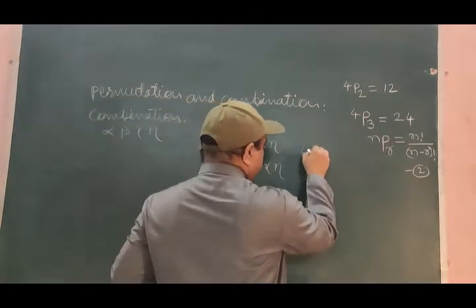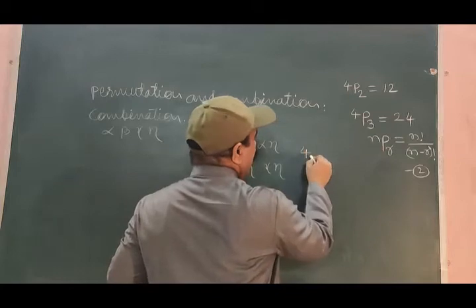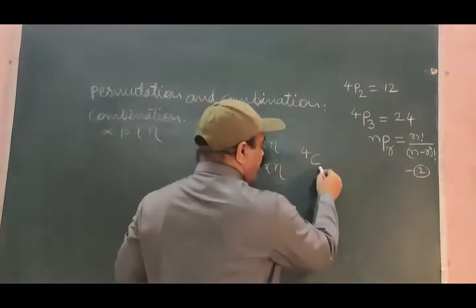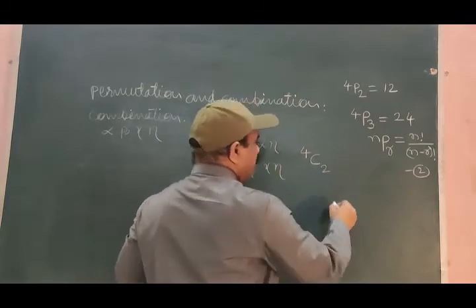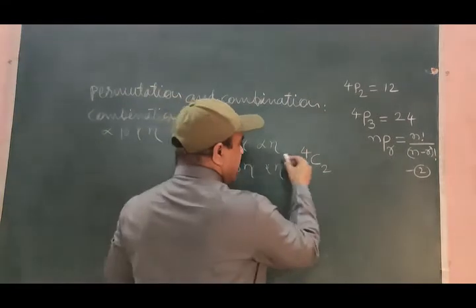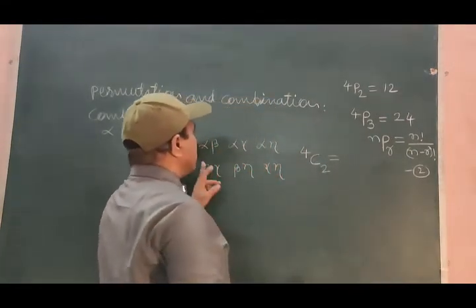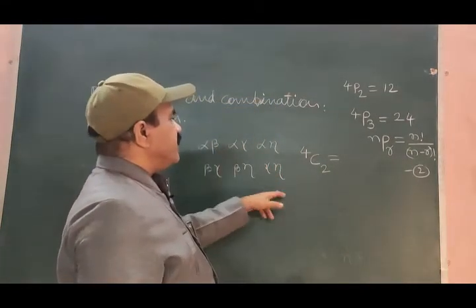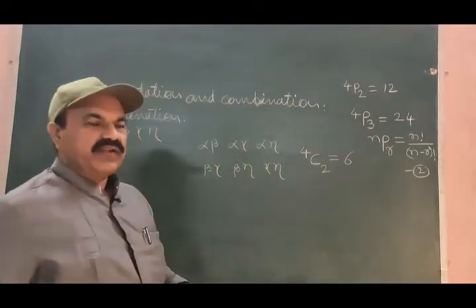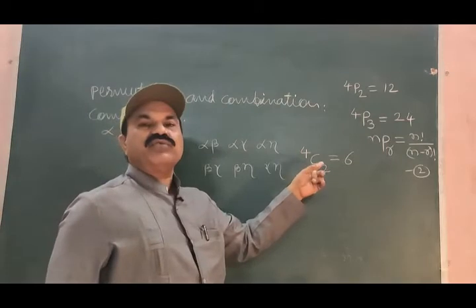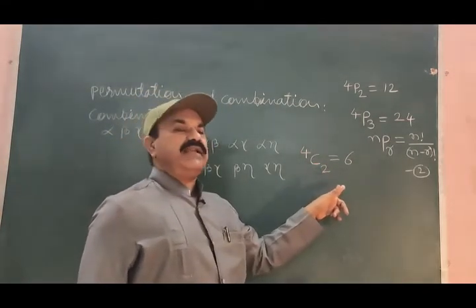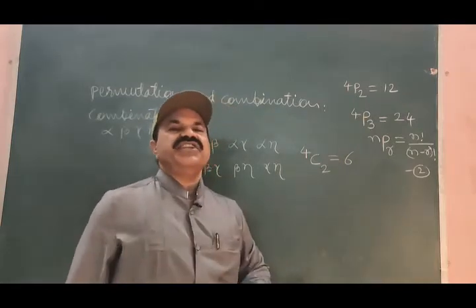How many distinct objects are there? 4. Let us use letter C for combination. How many distinct objects are you allowed to select at a time? 2. So 4C2. And what is the value of 4C2 here? 1, 2, 3, 4, 5, 6. So the combinations with 4 total distinct objects and taking any 2 at a time are 6 in number.